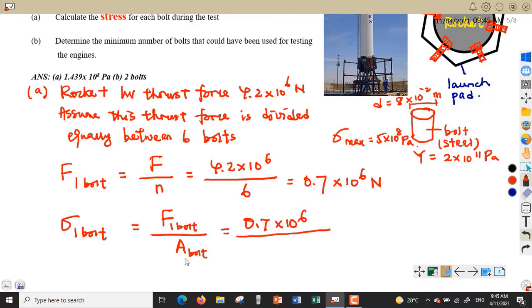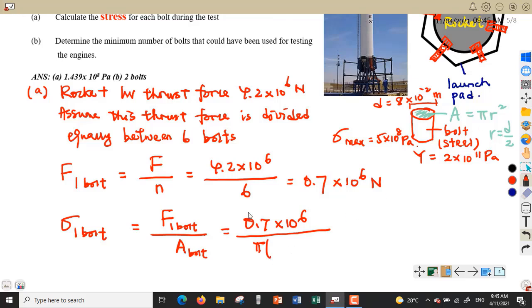How do we find the cross-sectional area? So, the cross-sectional area, bolt tu adalah bulat. So, the cross-sectional area is pi r squared, whereby the r is diameter divided by 2. Diameter divided by 2, so we are going to have pi.